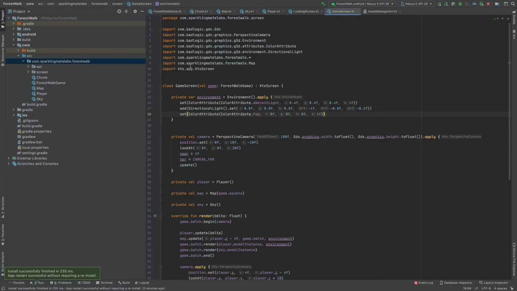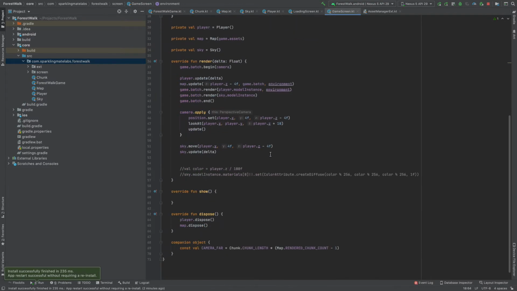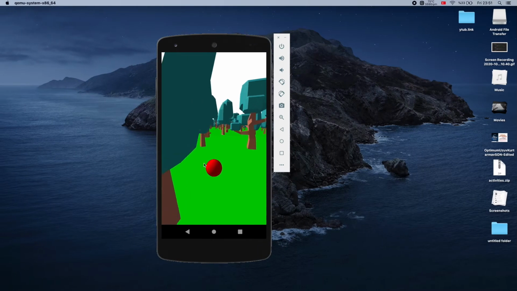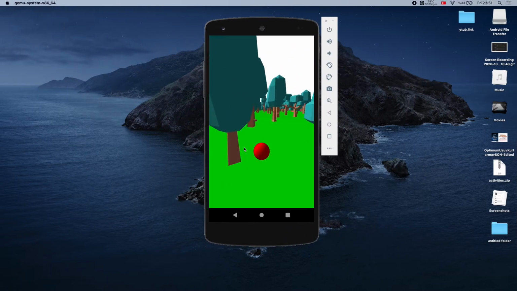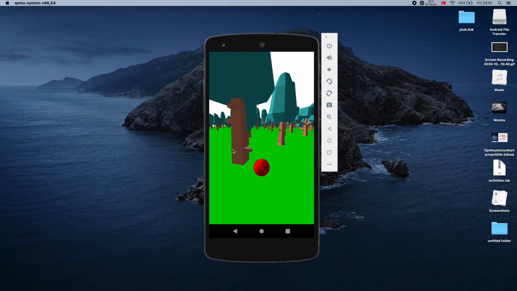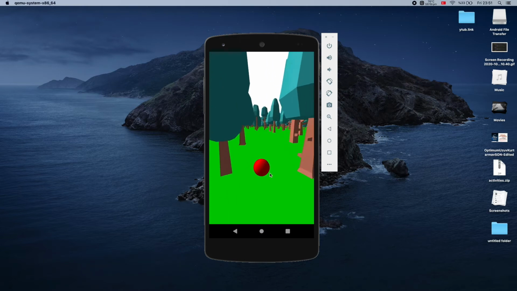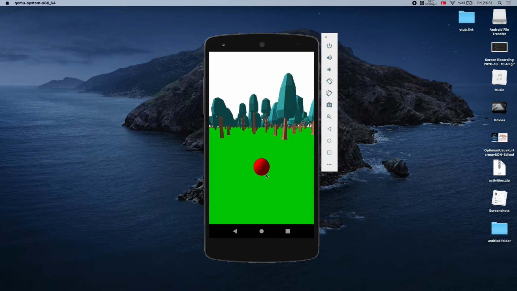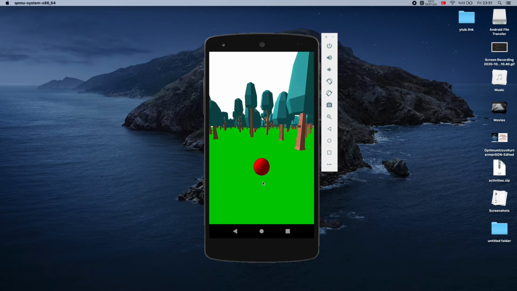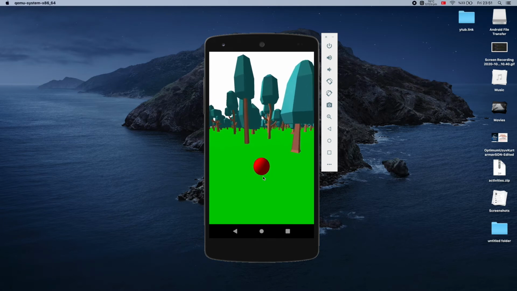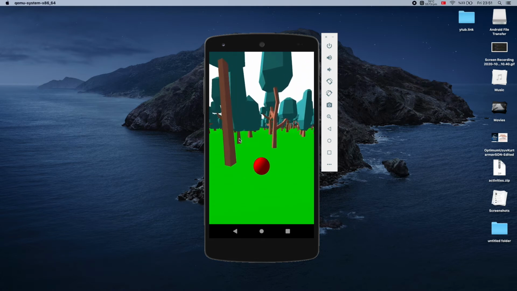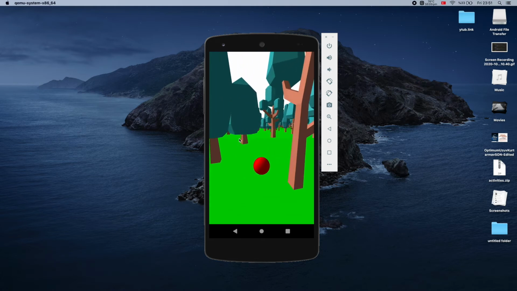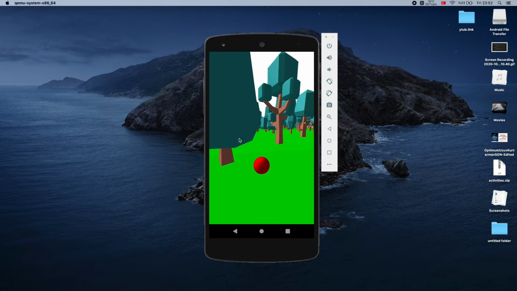So what I did is, actually, instead of showing you the code, maybe I could show you what I have first. So this is what I have. Okay, the character is a kind of sphere, and it's oscillating up and down in a very smooth fashion, and it's in a forest, so all of these trees are rendered randomly.